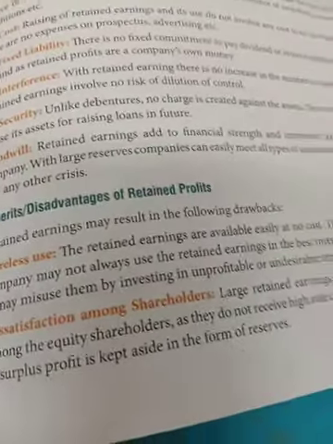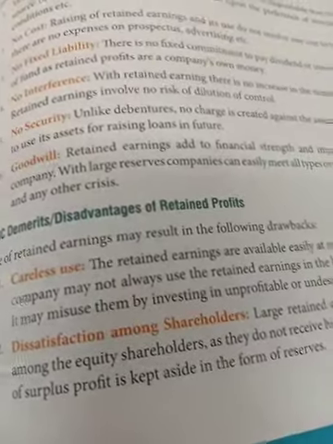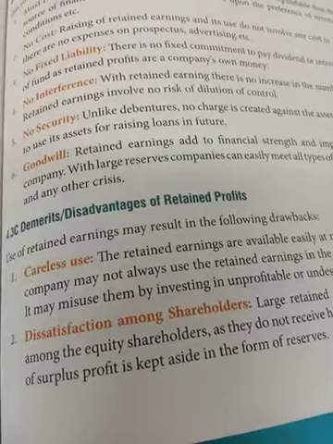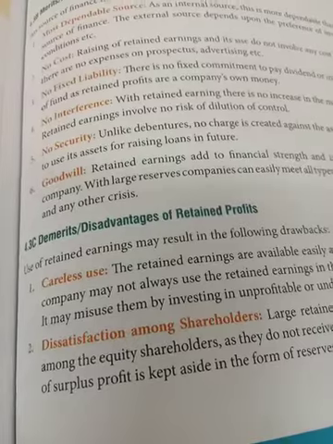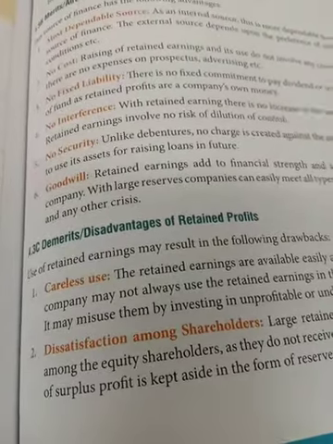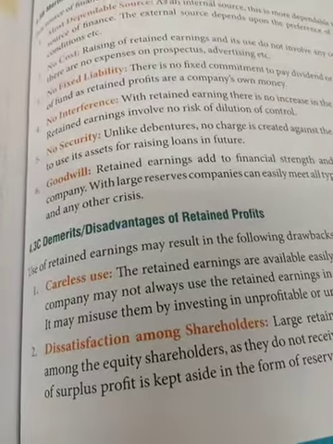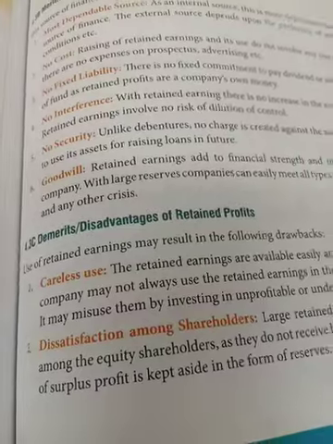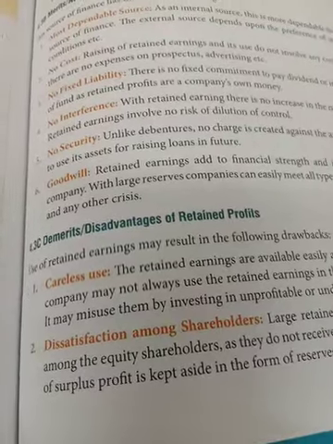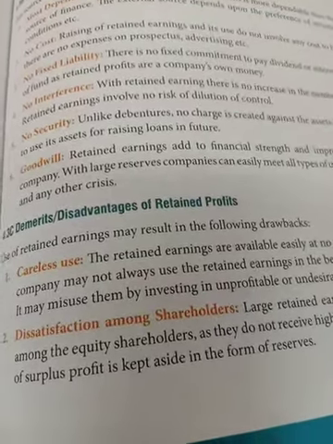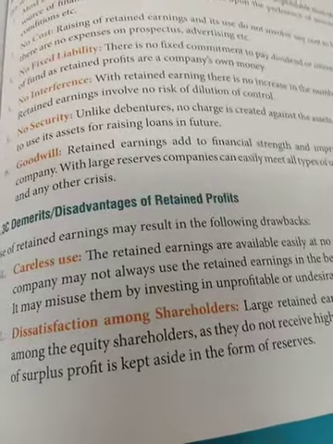Dissatisfaction among shareholders. Shareholders are basically dissatisfied. They want that this much retained earning that the company is having must be distributed among shareholders. But if the directors want to do some experiment, they want to expand the company with that retained earning, so there is dissatisfaction among the shareholders regarding the use of retained earnings.